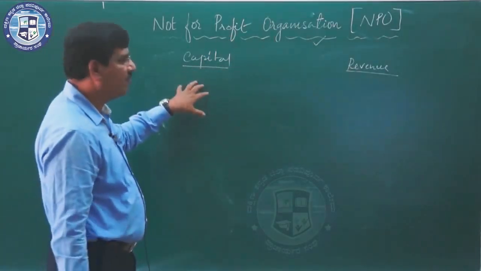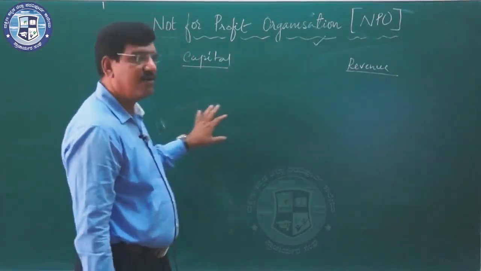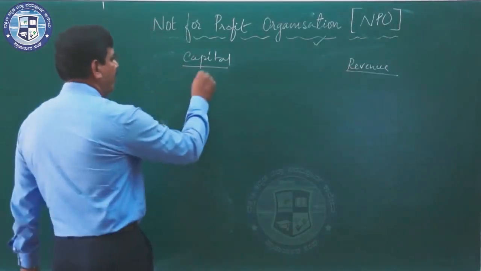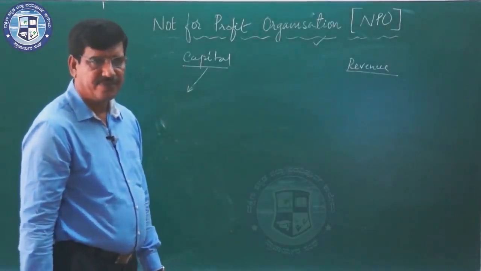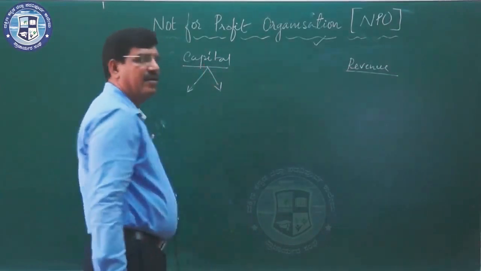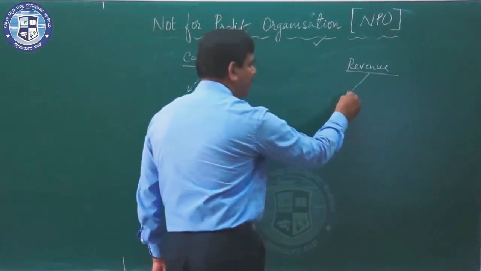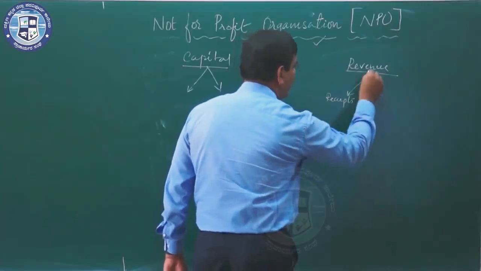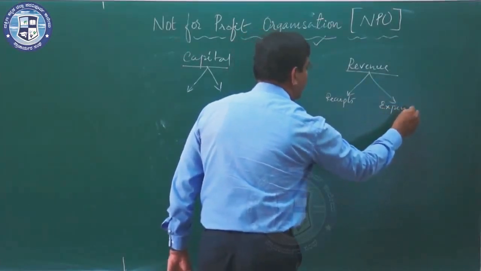The revenue items should go to income and expenditure account. Capital items are included in the balance sheet. So let's understand what constitutes a capital receipt, what constitutes a capital expenditure, what is the meaning of revenue receipts, and what is the meaning of revenue expenditure.